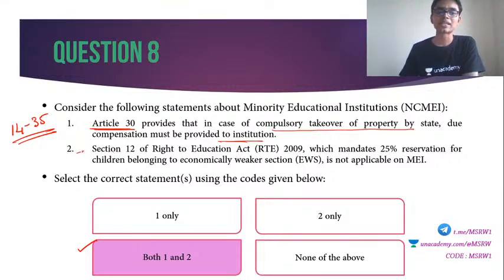Second one: Section 12 of RTE, which mandates 25% reservation for children belonging to the EWS section, is not applicable to MEI. This is also correct.